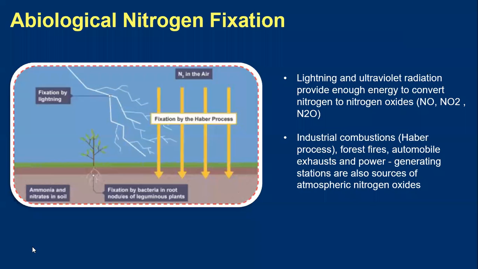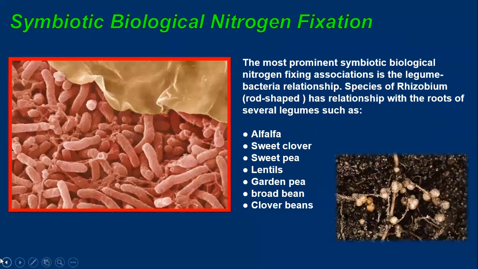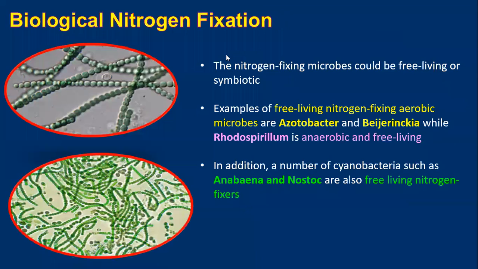Is this clear? Next, we are moving on to the biological nitrogen fixation, which is of two types, asymbiotic and symbiotic nitrogen fixation. What is it? Okay, yes. So let's discuss in detail the biological nitrogen fixation. First, we have to discuss a few things. That is, biological nitrogen fixation happens with the nitrogen fixing microbes.